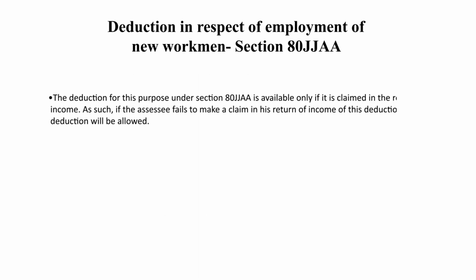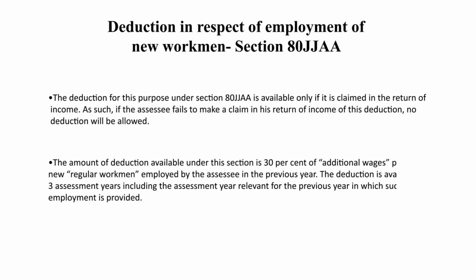The deduction for this purpose under section 80JJAA is available only if it is claimed in the return of income. The amount of deduction available under section 80JJAA is limited to 30% of the additional wages paid to the new regular workmen employed by the assessee in the previous year. This deduction is available for 3 assessment years, including the assessment year relevant to the previous year in which such employment is provided.